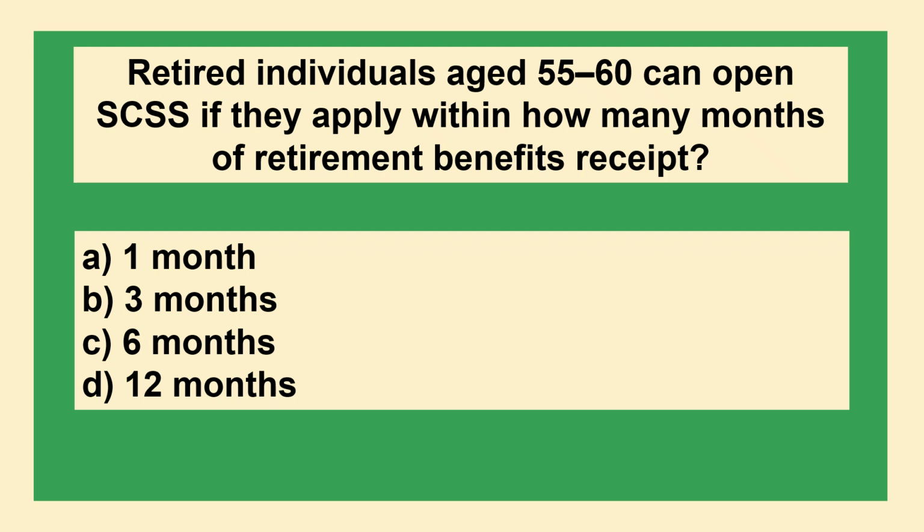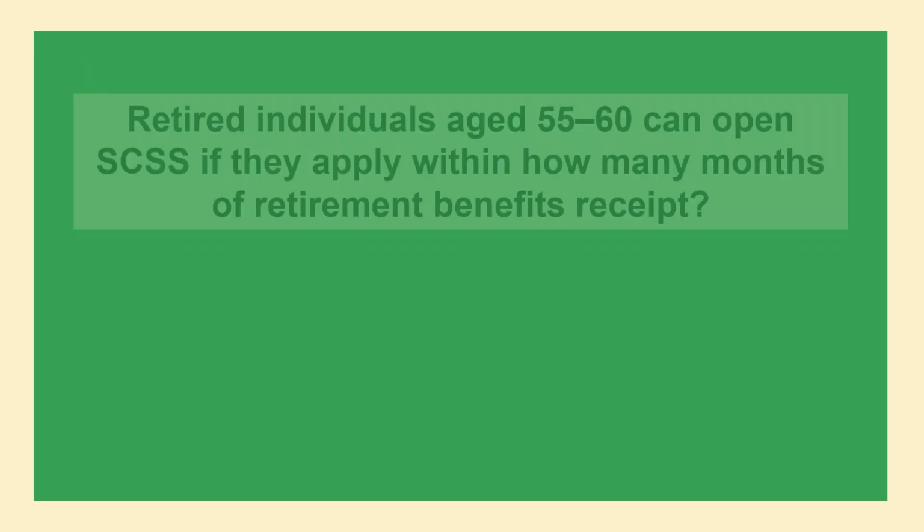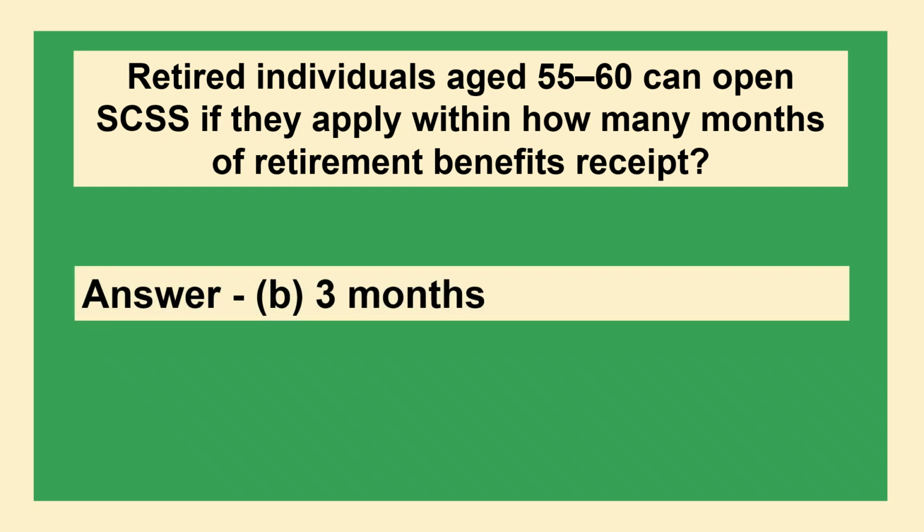Retired individuals aged 55 to 60 can open SCSS account if they apply within how many months of retirement benefits receipt? Option A 1 month, option B 3 months, option C 6 months, option D 12 months. The answer is option B 3 months.